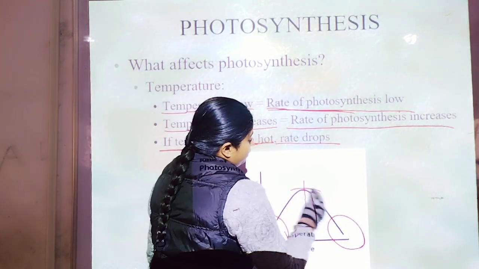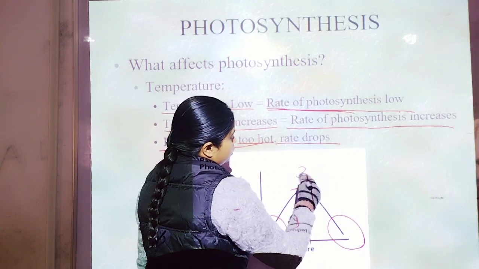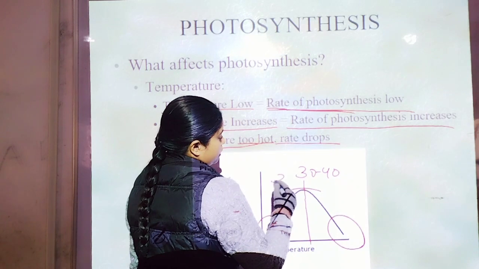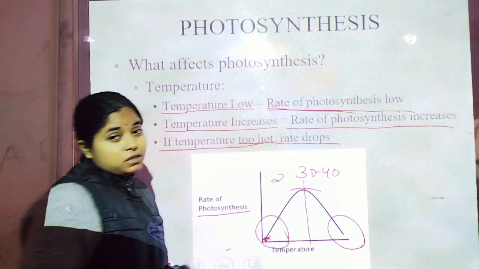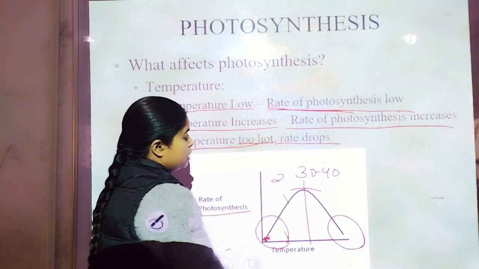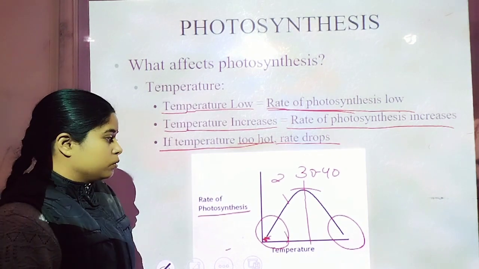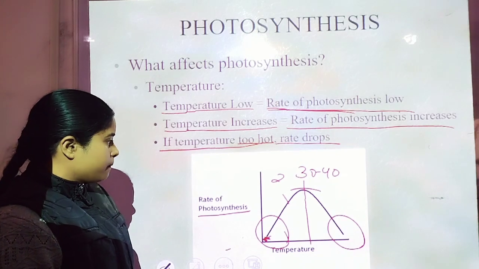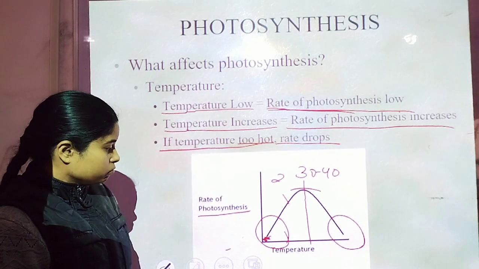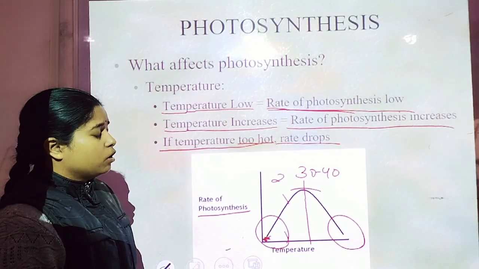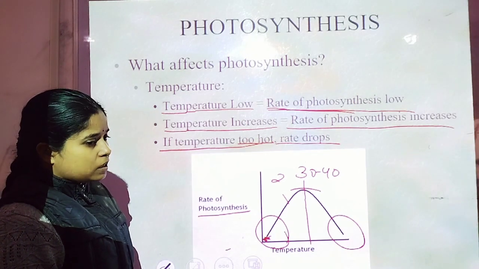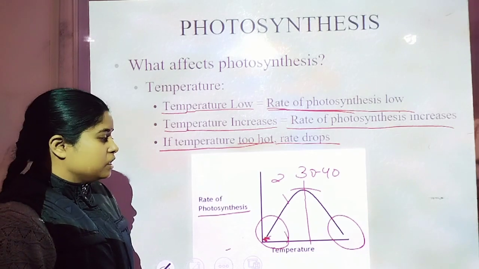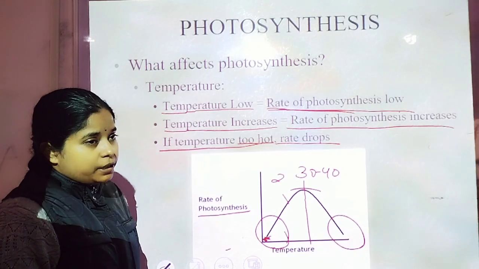The optimum temperature is 30 to 40 degrees centigrade. Even at 25 degrees centigrade the plants are able to synthesize, but the rate of photosynthesis is low. Beyond 40 degrees centigrade, the plants are again not able to synthesize carbohydrate, and the rate of reaction decreases with increase in the temperature.